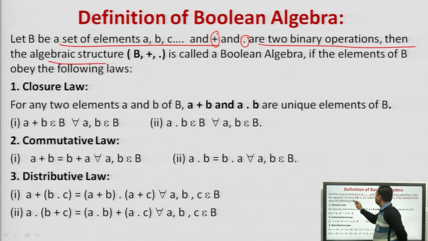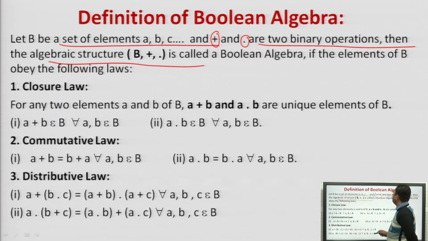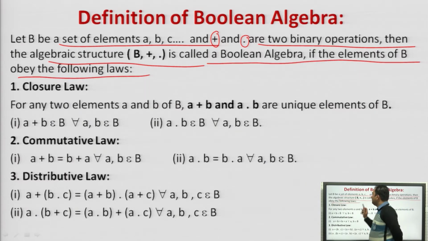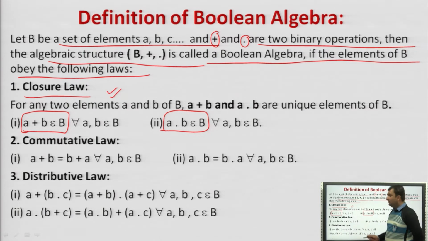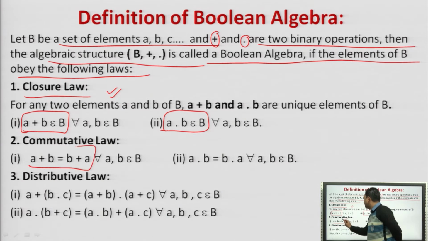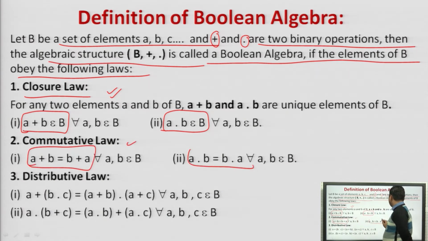So we were given a set B of elements A, B, C, and plus and dot are the two binary operations. Then the algebraic structure B comma plus comma dot is called Boolean algebra if the elements of B obey the following laws. So closure law. A plus B belongs to B. Instead of union, we use plus, right? A dot B belongs to B, right? This is the closure law. What is the commutative law then? A plus B is equal to B plus A, right? And A dot B is equal to B dot A, right?